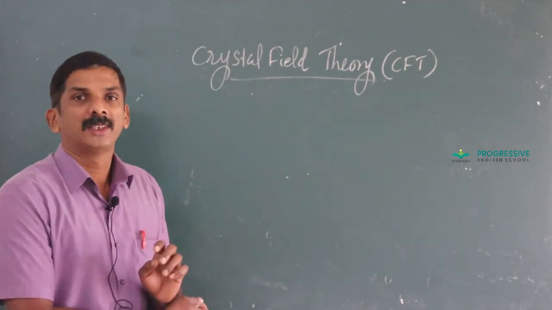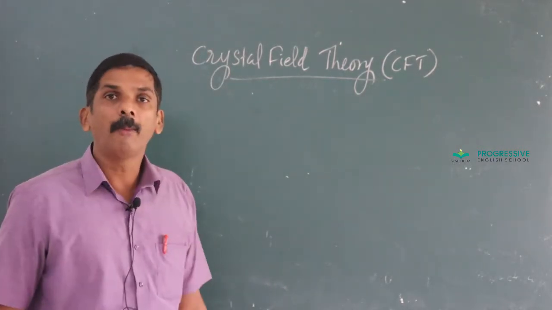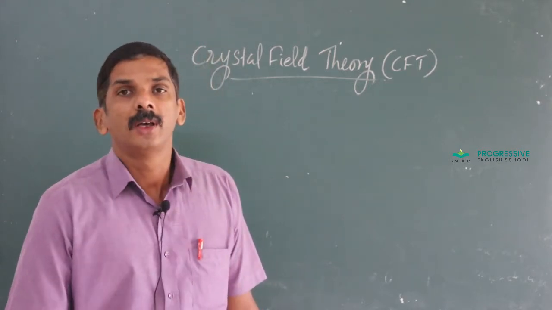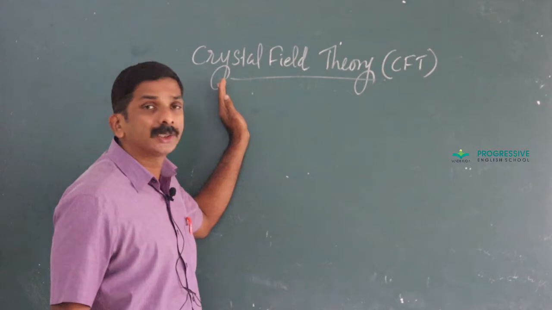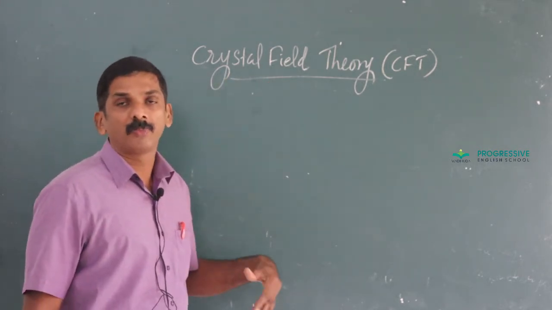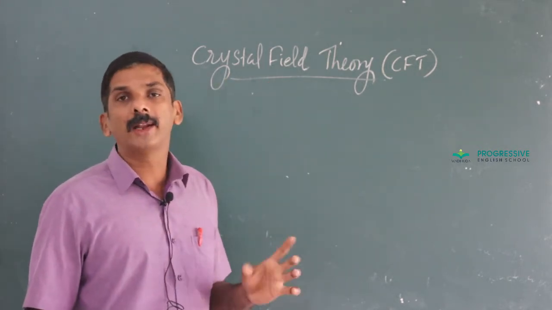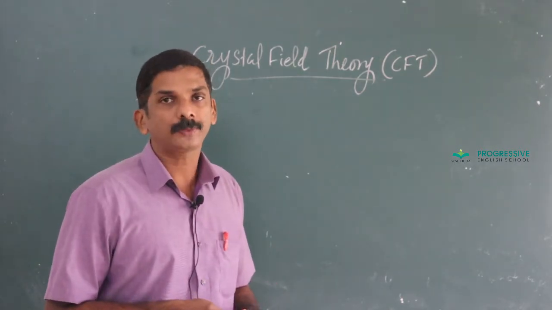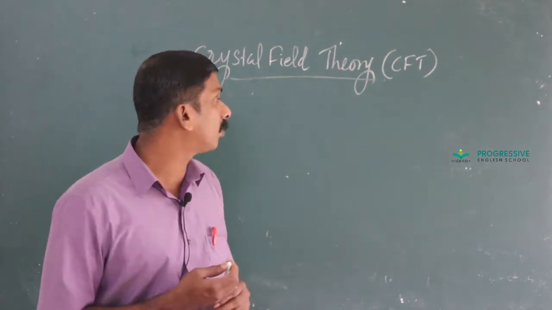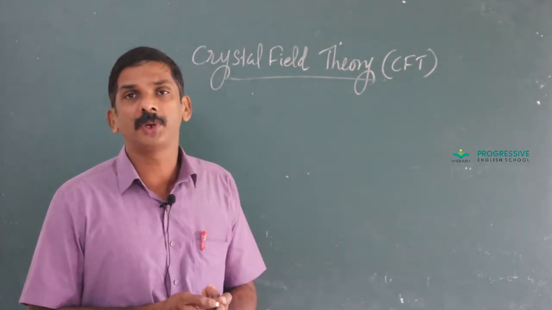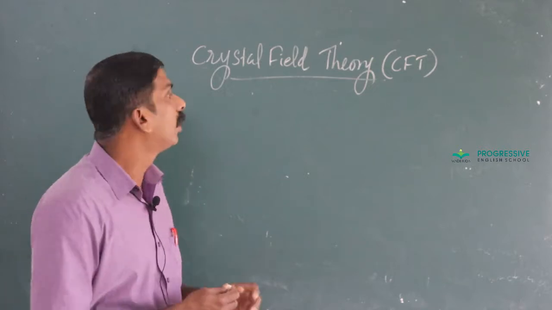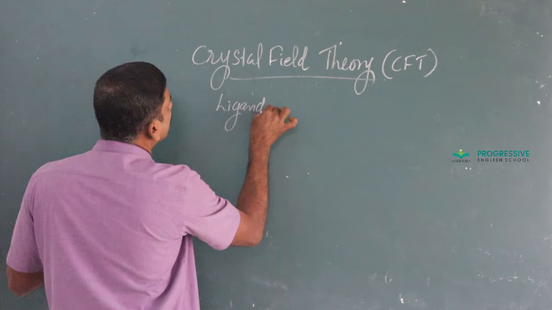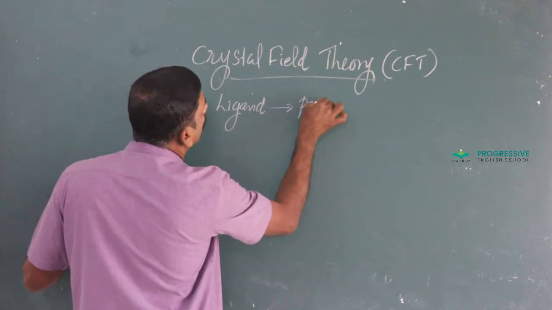Good morning, students. In the last class, we discussed the major bonding theories in coordination compounds. One of them is crystal field theory, and we already discussed valence bond theory and also the drawbacks or limitations of VBT. In this session, we discuss a new type of bonding called CFT, or crystal field theory. Here, the ligands are considered as point charges.